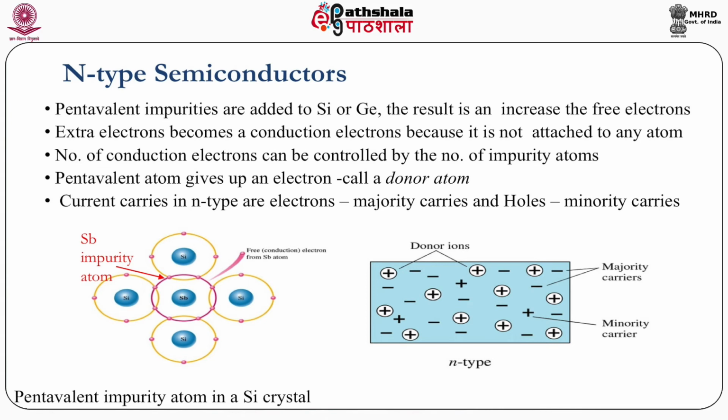So all the electrons of the silicon atoms are satisfied. But the moment you put an impurity in that, for example an N-type impurity, it will have 5 valence electrons. The 4 electrons of the impurity will make bonds with the 4 electrons of the silicon, but 1 electron will remain extra. That 1 extra electron will become a charge carrier and will conduct. So basically in an N-type semiconductor material, the conduction is because of electrons, and that is negatively charged. That is the reason we call it an n-type or negative type semiconductor.